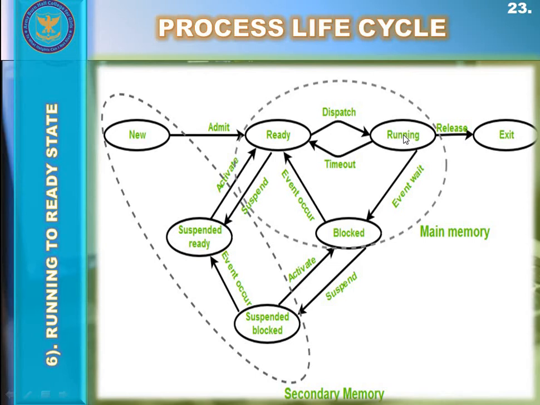At that time, for process P2, the operating system actually generates an interrupt signal for the processor or CPU. Why does the operating system generate an interrupt signal for the CPU? It actually wants the CPU to stop the execution of process number 1.